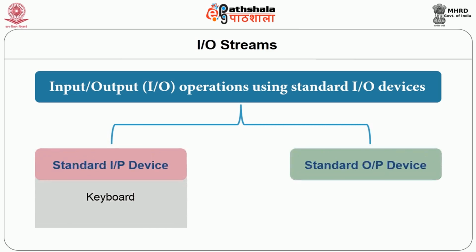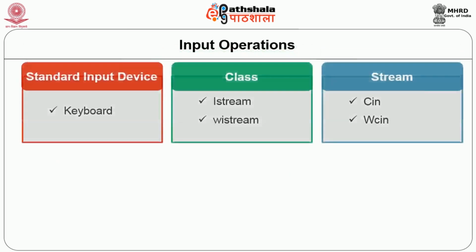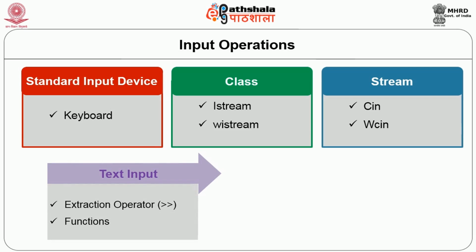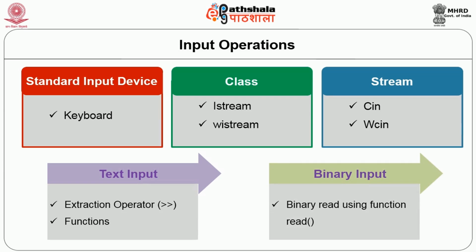As I said, the standard input device is the keyboard and the output device is the screen. For input operations, we will use the istream or wistream class, and the streams are cin or wcin respectively. We will be talking about the istream class, so single ASCII character sets at present. The same things can be applied for wide characters also. Text input operations can be performed using either the extraction operator or functions. The extraction operator and functions are already defined in the istream and wistream classes. For binary input, we will use the read function.